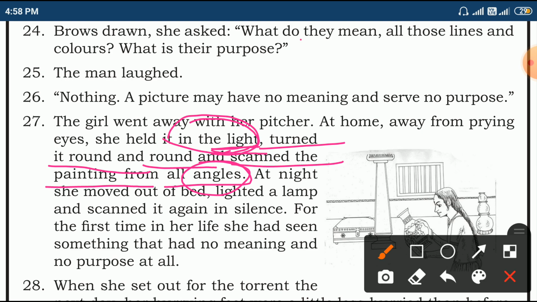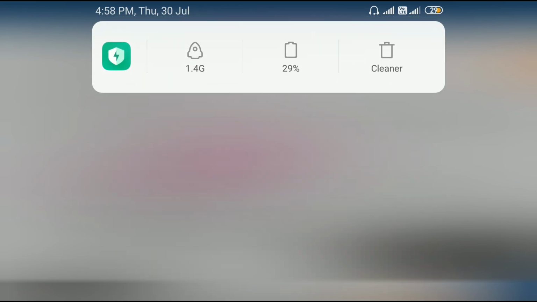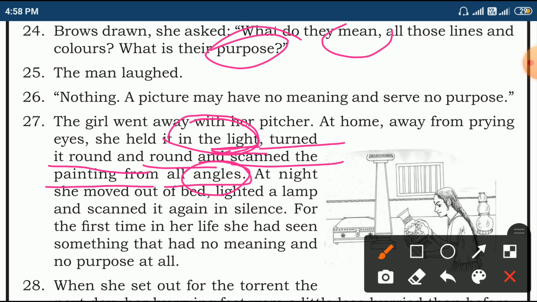She wanted to know that purpose and meaning. That's why she turned and turned it to see that meaning and purpose. At night also, she moved out of the bed, lighted a lamp, and scanned it again in silence.